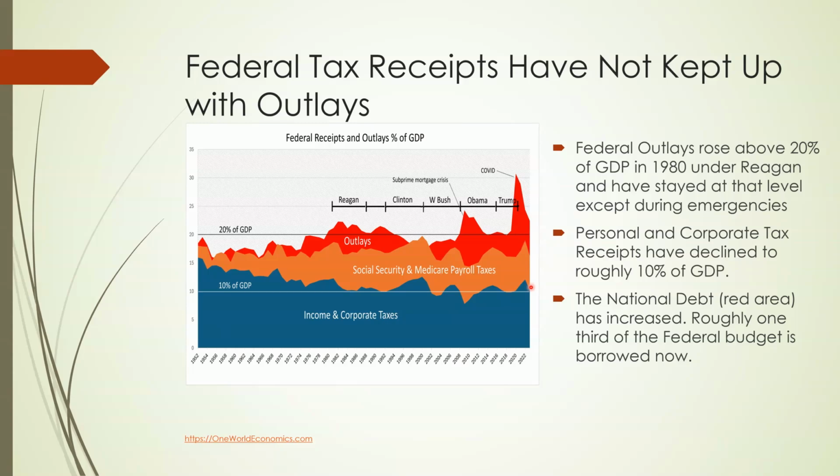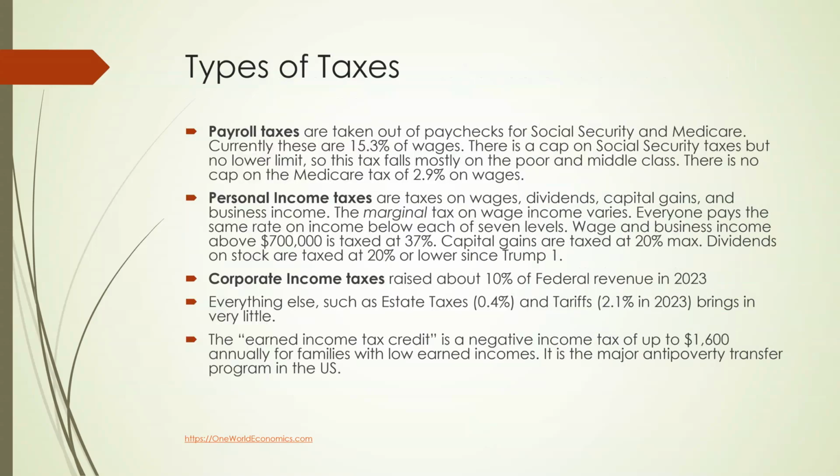The national debt, which is the difference between taxes and contributions for the social programs, has increased. So roughly 1/3 of the federal budget now is borrowed. That's the red area here. The national debt is now around $260,000 per household. So we've been living on the credit card.